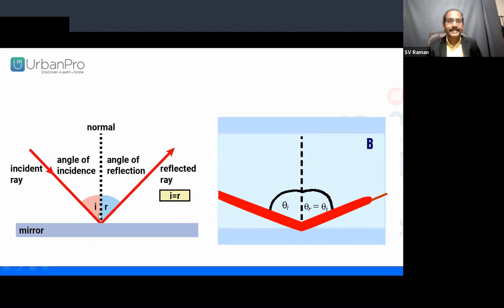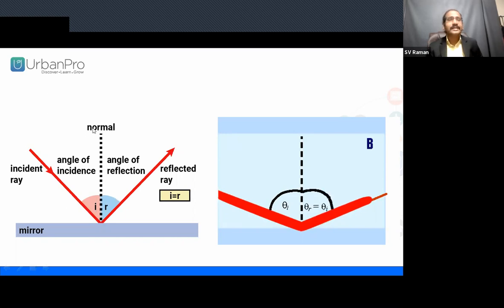Yes, incident ray, reflected ray. Then we place a normal here. We can clearly understand why we placed the normal here. Now, the angle between the incident ray and the normal we call the angle of incidence. The angle between the normal and the reflected ray we call the angle of reflection.